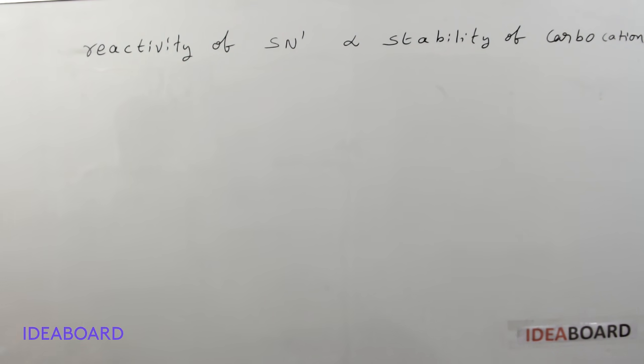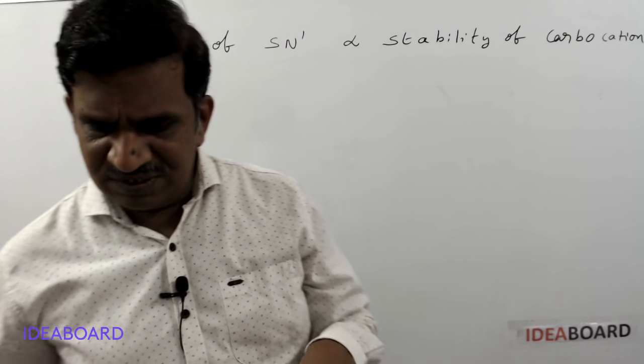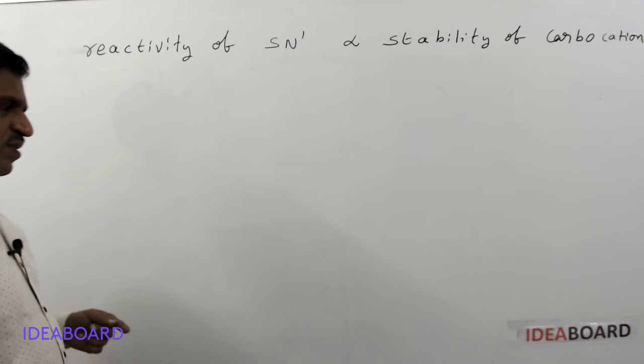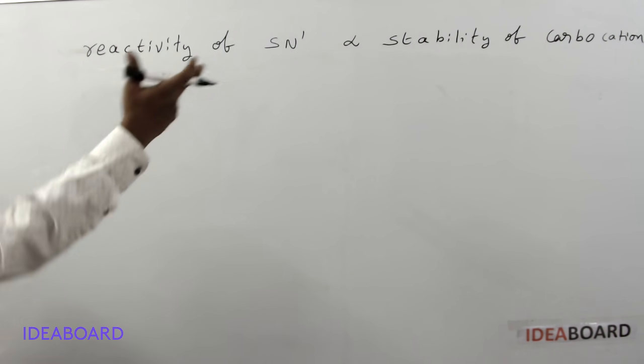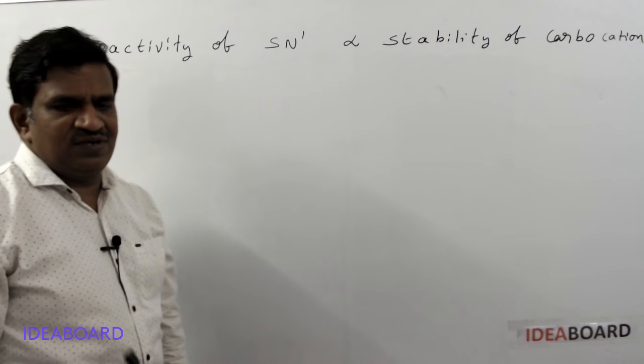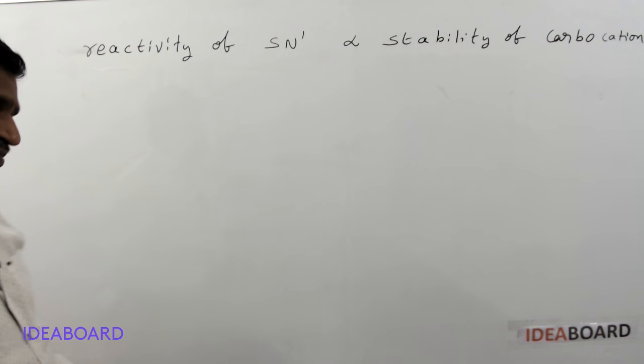Suppose we said that the SN1 reaction occurs in two steps. The first step is called the slow step or rate determining step, and in the slow step we get the carbocation. And whenever there is a chance for the formation of a carbocation, there is another chance for rearrangement also.